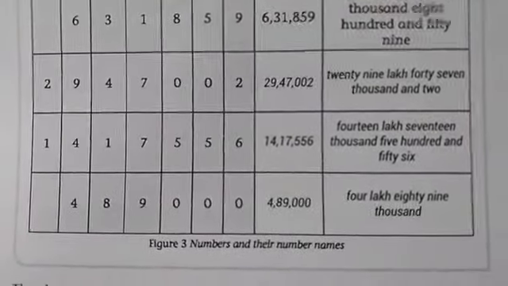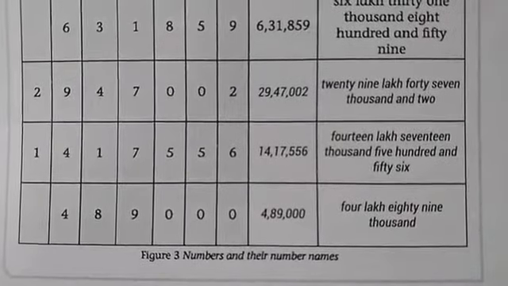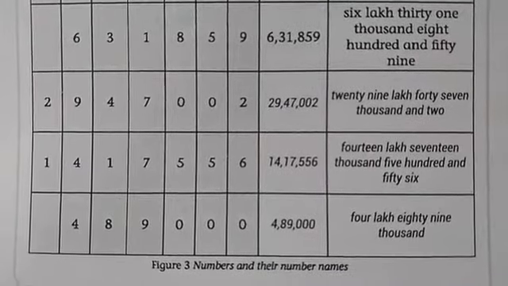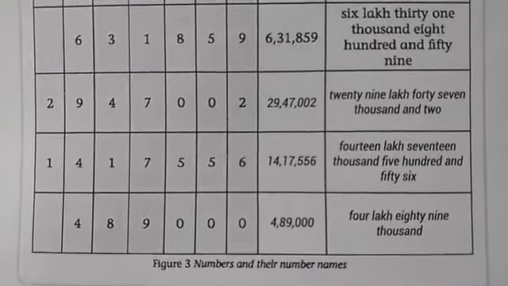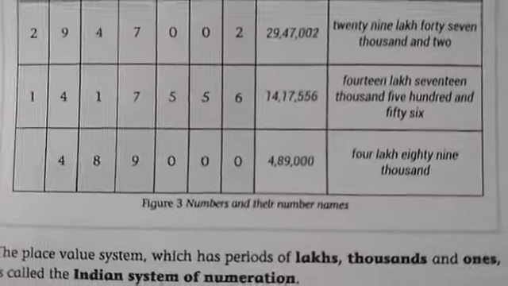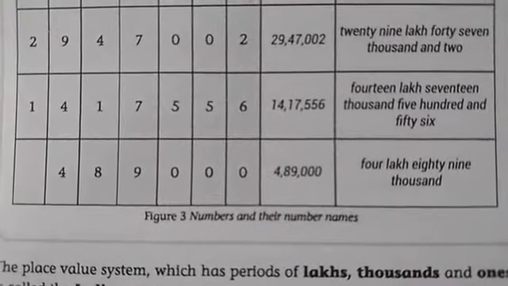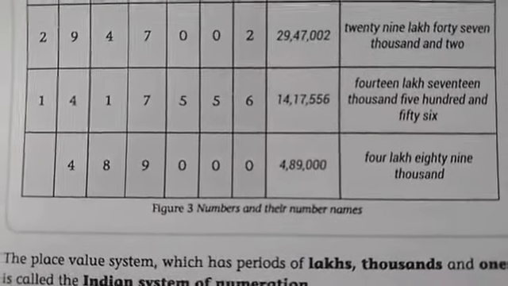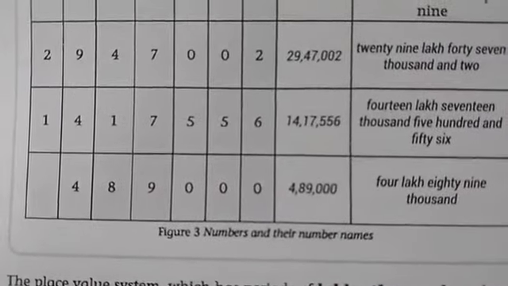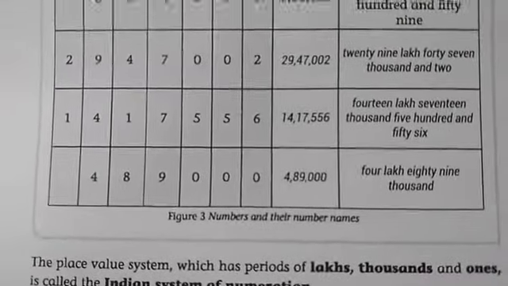Observe the fourth one. 14 lakh 17,556. Next, last one. 4 lakh 89,000 only. 4 lakh 89,000. So these are the examples.